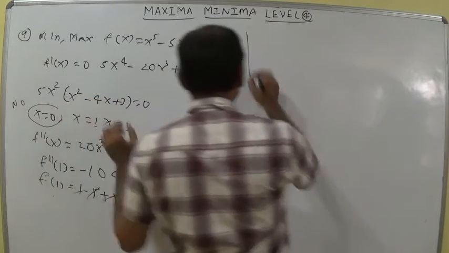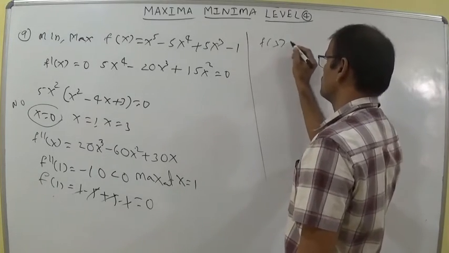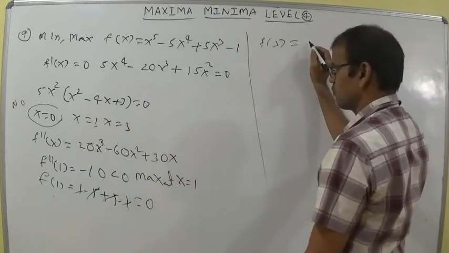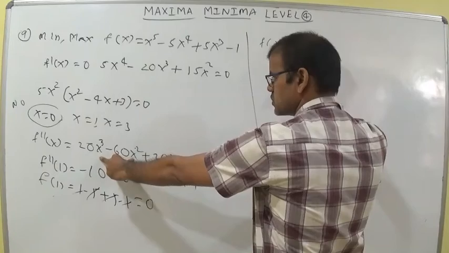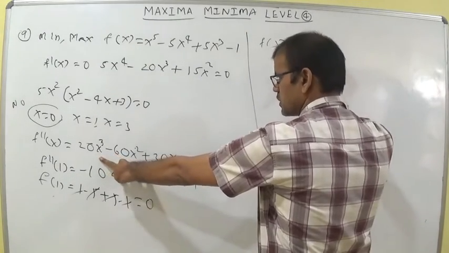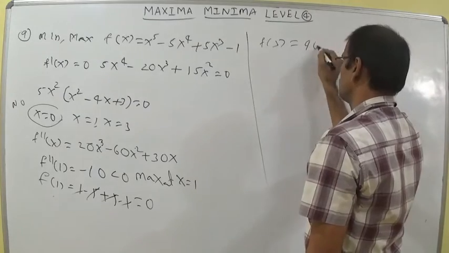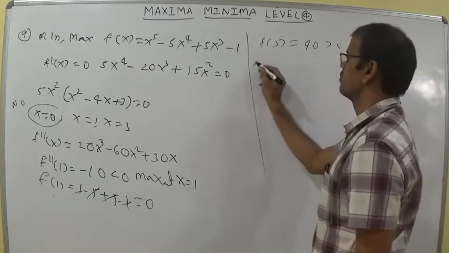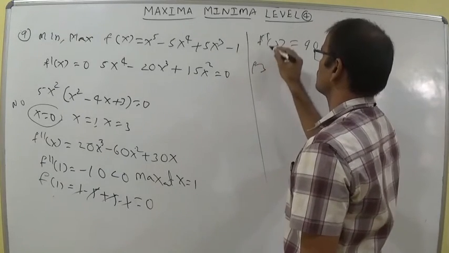Now, to get the minimum value, obviously f of 3 is the minimum. In f double dash of 3, 20 into 3 cube is 540, and 60 into 9 is 540, the 540s get cancelled, and 30 into 3, we got 90. So 90 is greater than 0, so the value is a minimum. This is f double dash of 3.